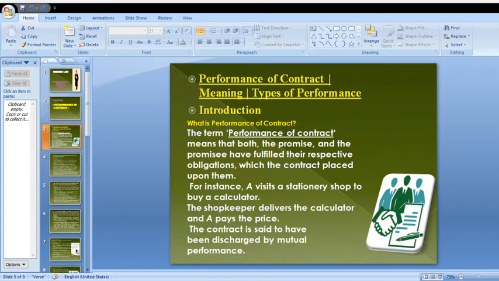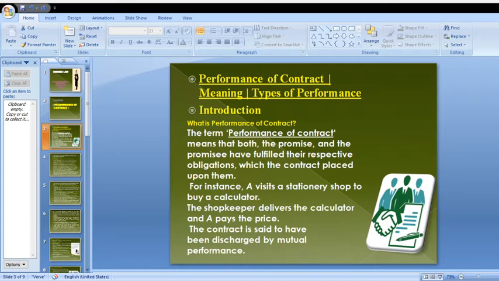Coming to the example, for instance, A visits a stationery shop to buy a calculator. Here A is one of the parties of the contract. What is he doing? He is visiting a stationery shop to buy a calculator, and the shopkeeper delivers the calculator and A pays the price. Here one contract is there. In that contract two parties are there. The first person is party A. The second one is party B. Party A is the customer. Party B is the shopkeeper.